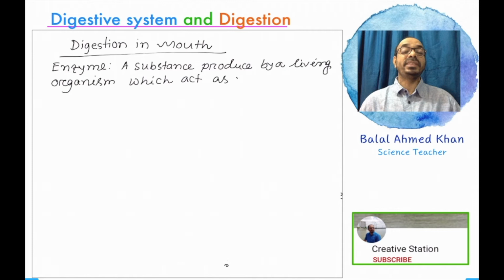With the help of this enzyme, it acts on different parts of the human body, such as during respiration, during digestion, and during other physiological activities. This enzyme acts as a catalyst, or works on different types of reactions. So what does enzyme mean, or what is called an enzyme?